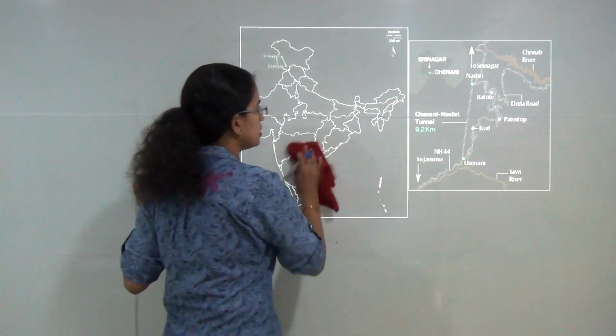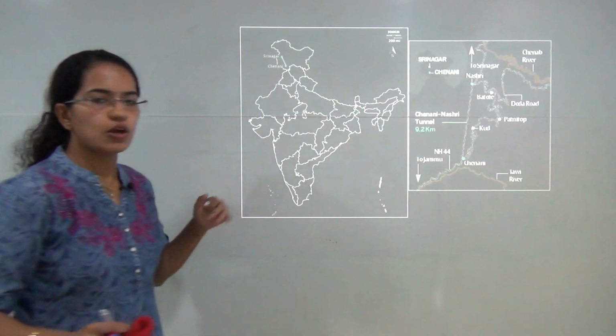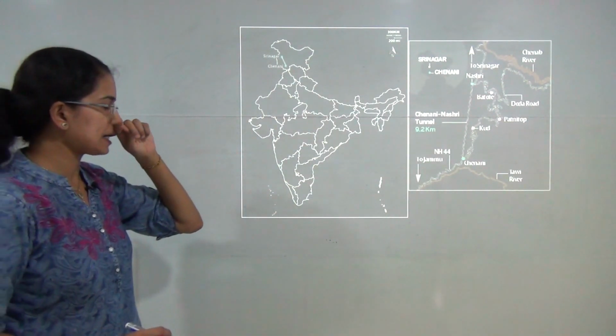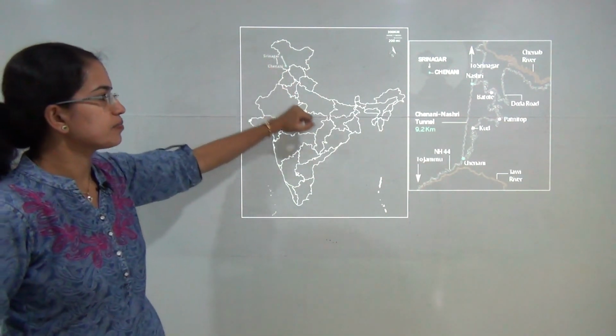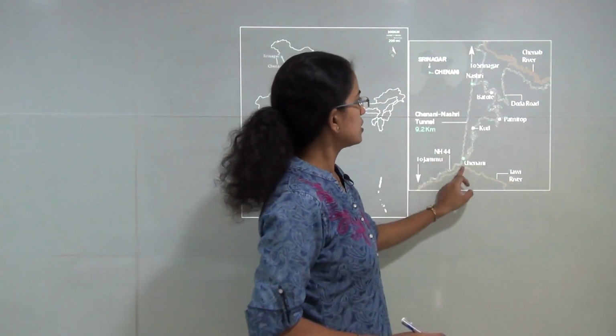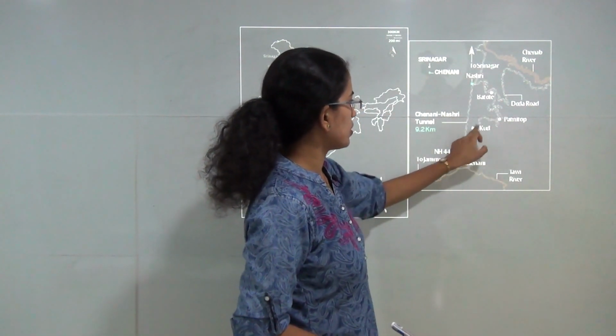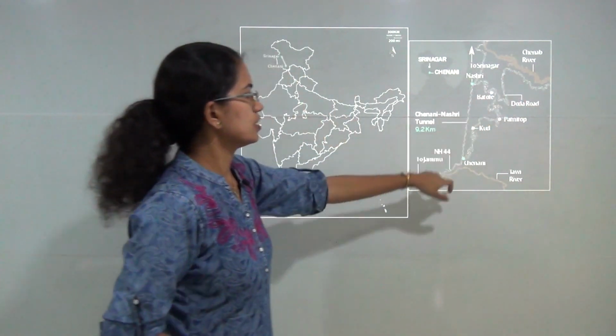The next location is the Chenani Nashri tunnel. This lies on the Jammu Srinagar highway. This is the longest road tunnel that has been inaugurated in India, in the state of Jammu and Kashmir. So this is the detail on the tunnel map. You have the following major locations through which it goes.